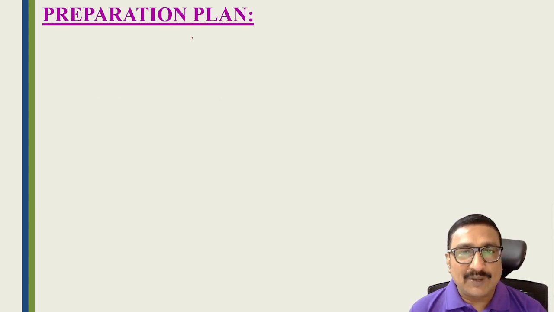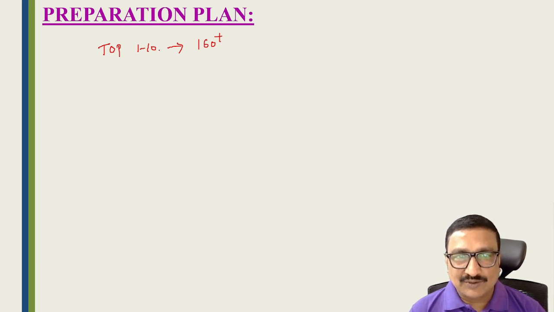Now coming to the preparation plan, students. If you look at the TS ICET, they started the Integrated Common Entrance Test from 2001 onwards. So this is 2023, that means 22 years of ICET are over. Now this is the 23rd year. If you compare all these years' marks, the top rankers, top 50 or top 1 to 10 ranks, the score is always 160 plus. If you are scoring 160 plus, definitely you will get a top 1 to 10 rank, students, right? So you have to score 160 plus.